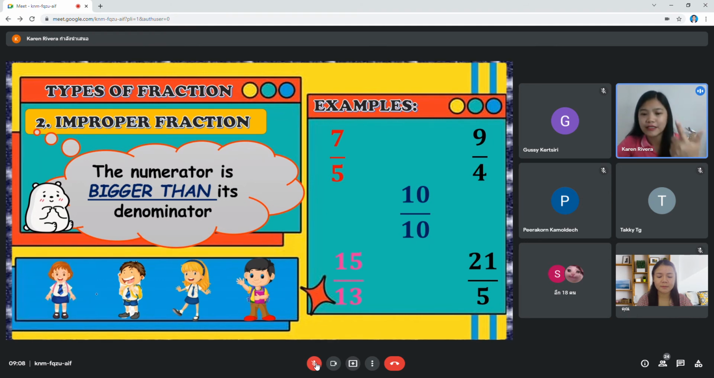Improper fraction. Listen to the teacher, but teacher Bo will explain improper fraction.